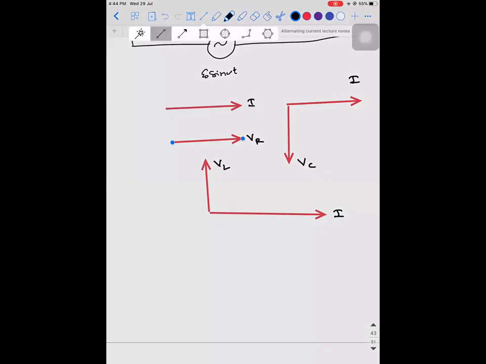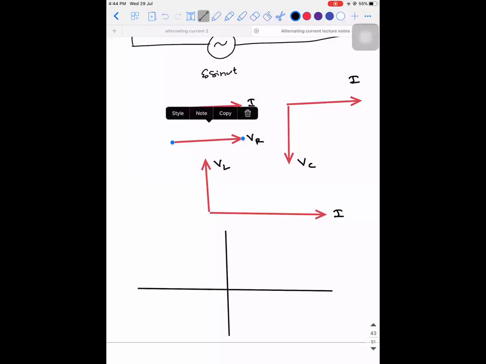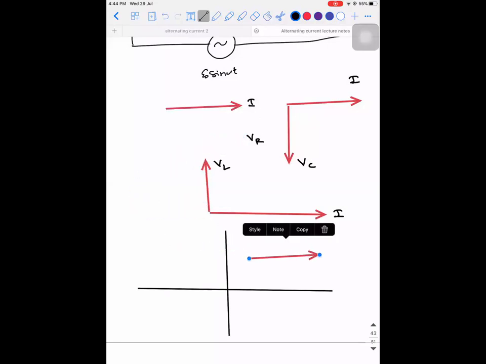So I'm taking a phasor diagram. In that phasor diagram, I'm bringing this VR and keeping it here. So VR has come. Now what about VC? Fourth quadrant. Correct. Now how will VL be? So VL is going to come like this.